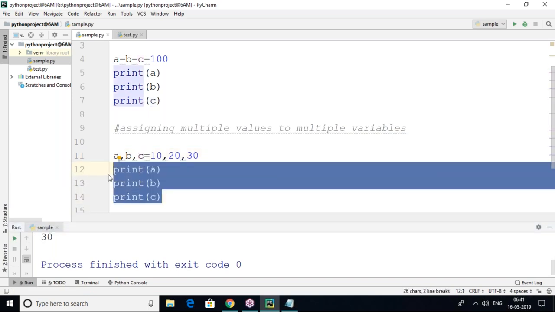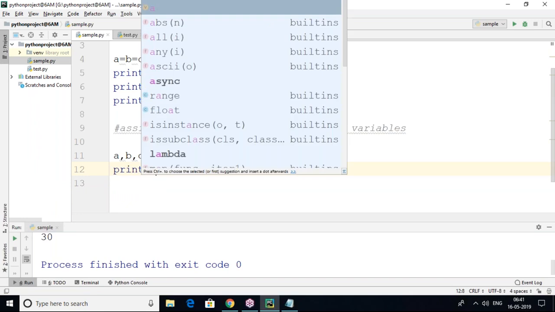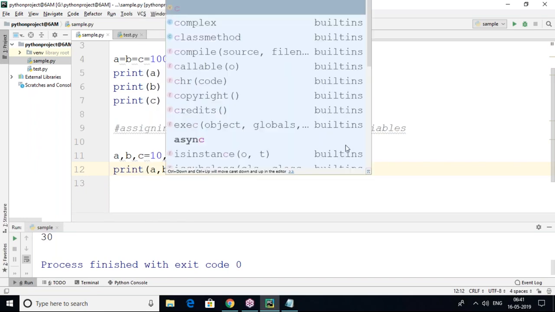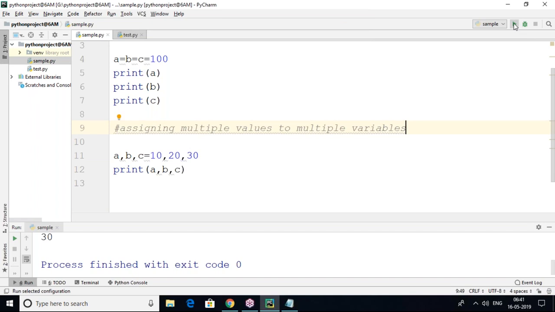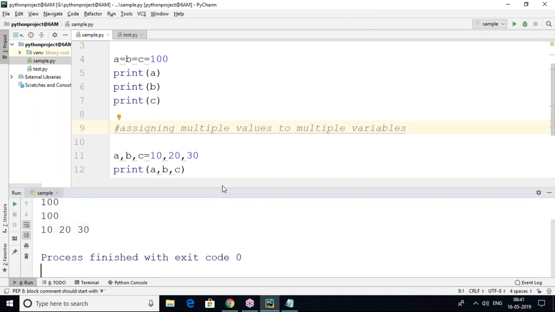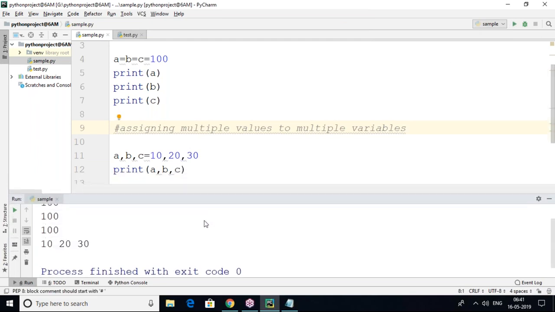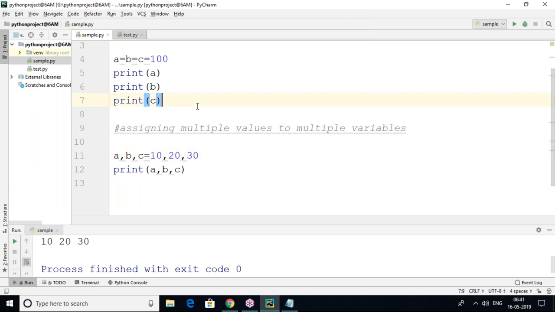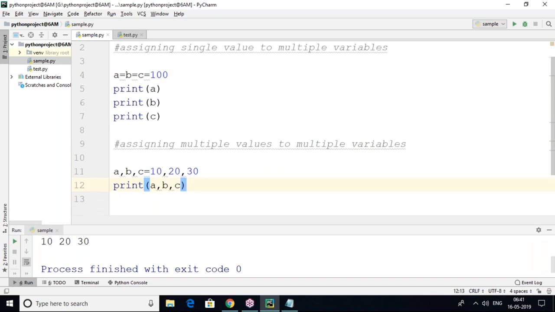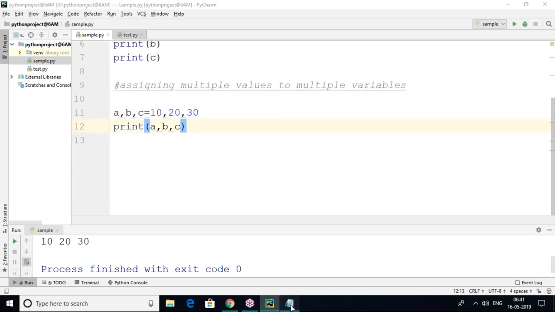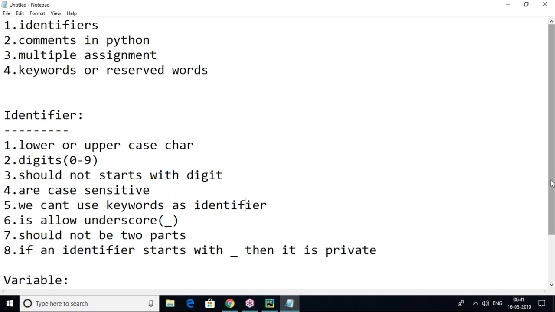Why don't we print in one line? Is it possible? Yes. A, B, C like this. It's possible. So like this, we can give 10, 20, 30. So this is also possible. Multiple assignment is like this. Single assignment is different: one value assigned to one variable. Multiple assignment is the process of assigning multiple values to multiple variables, or else assigning a single value to multiple variables. We can say that. So this is the multiple assignment section in Python.